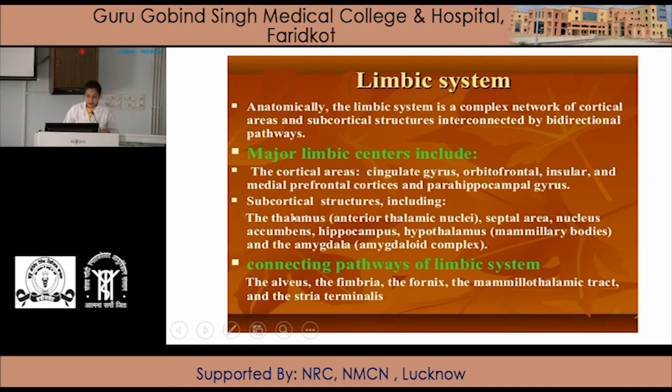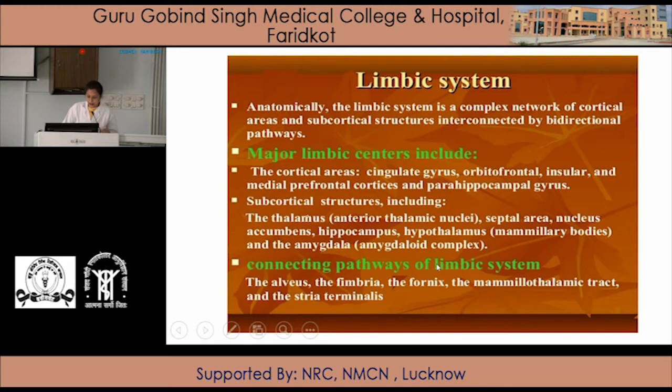In subcortical structures, there is the thalamus, which has the anterior thalamic nuclei, the septal area, nucleus accumbens, hippocampus, hypothalamus, mainly the mammillary bodies, and the amygdala, the amygdaloid complex. So the structures forming the major limbic centers are the cortical and subcortical structures.